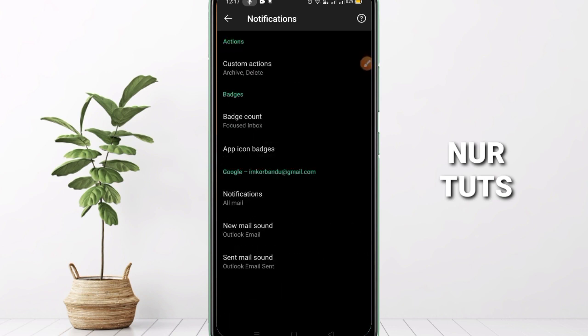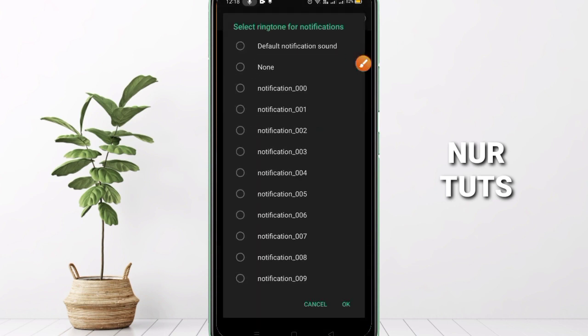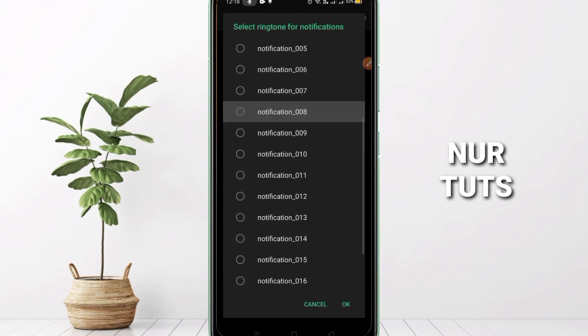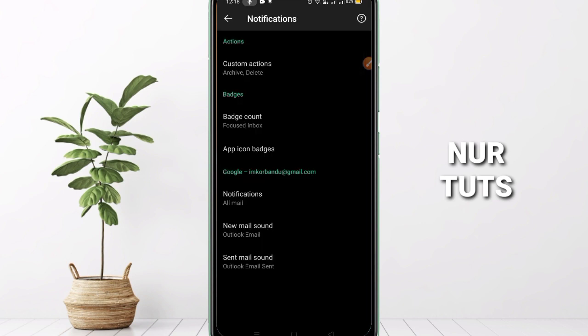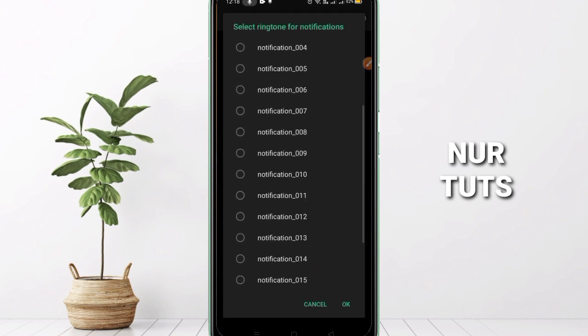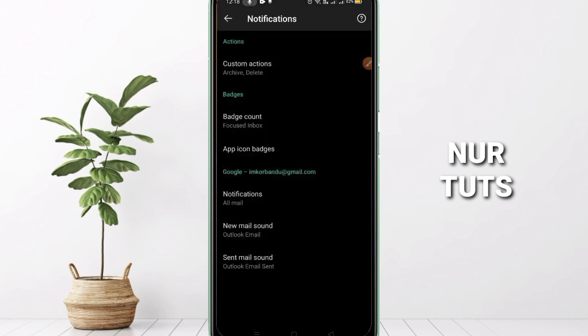And finally we got this option which we are going to learn. Okay, so here you can see the last one, sent mail. Click on it, and a lot of ringtones you can set as notification sound. Select a ringtone for notification. Okay, so choose any one from them.